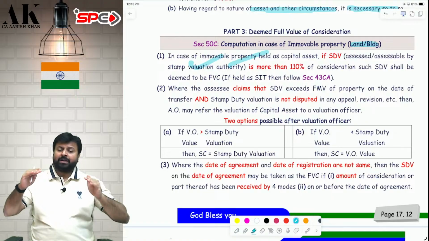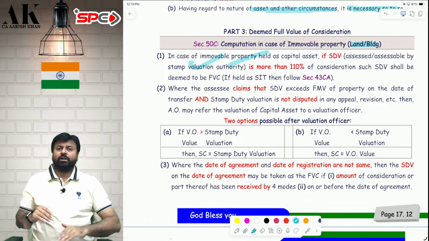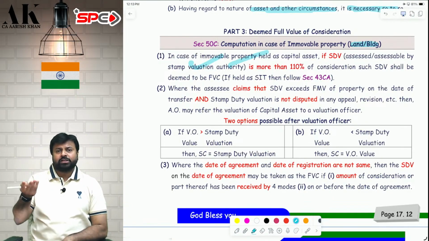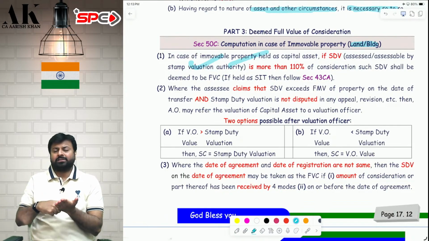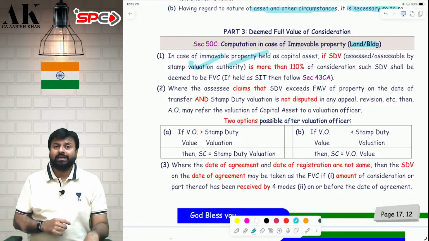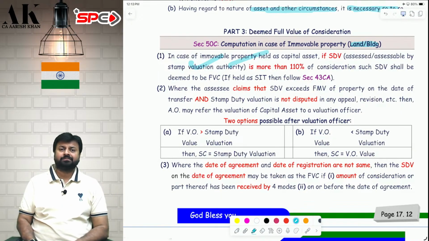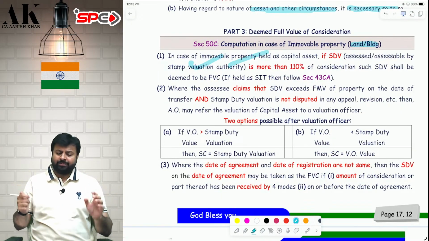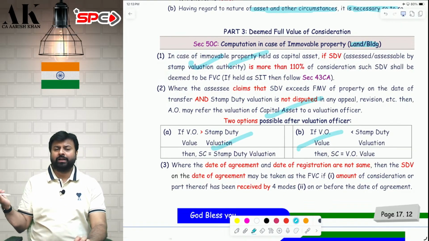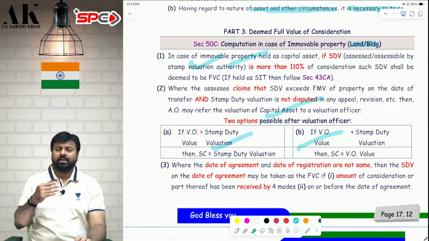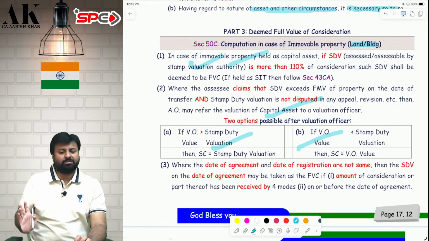Further, if the departmental valuation officer reduces the stamp duty value to 105 lakhs, then this section is not applicable only because the difference between 100 lakhs, the sale consideration, and 105 lakhs is not exceeding 110%. So all these three possibilities are over here. I hope it is clear to all of you. So better option is go to the departmental valuation officer, get it reduced. If it is reduced, great. If it doesn't reduce, it cannot increase more than the stamp duty value.